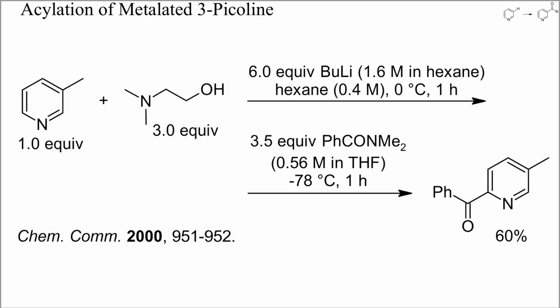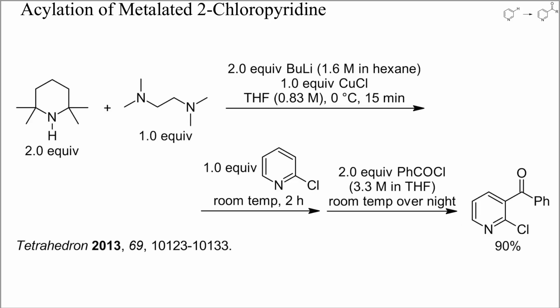One superior strategy is metallation in the presence of dimethylaminoethanol, as shown here. In this example, only the acylation was carried out at low temperature and a fair yield of pyridyl ketone was obtained. Also, lithiated tetramethylpiperidine can metallate pyridines at room temperature.